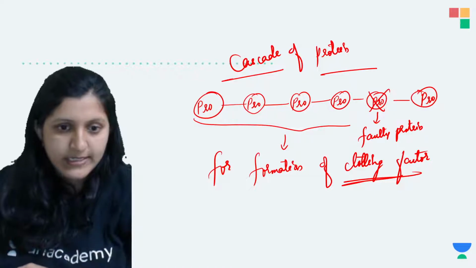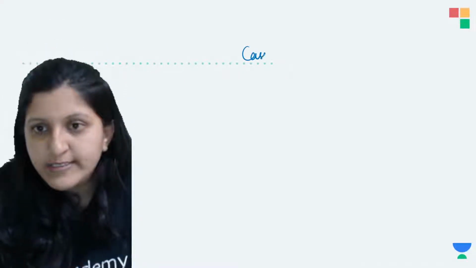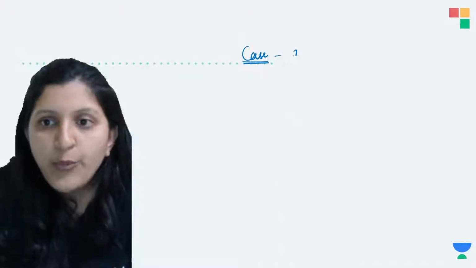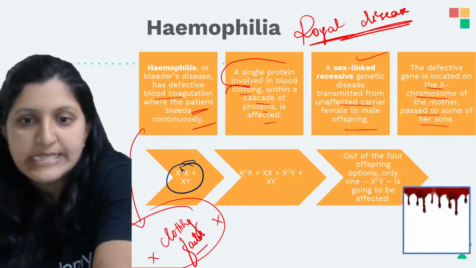Okay, I'll explain it here. All right, so let's see the case study. What is given here?